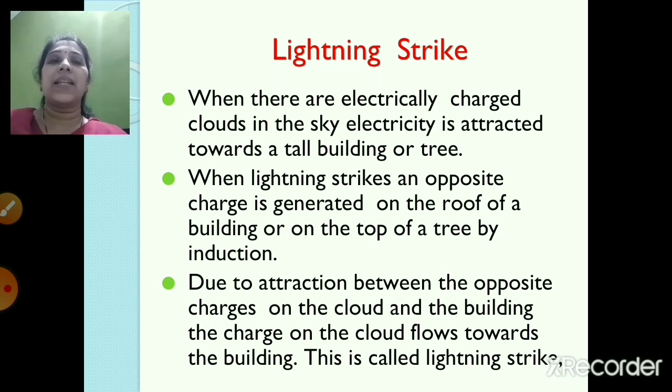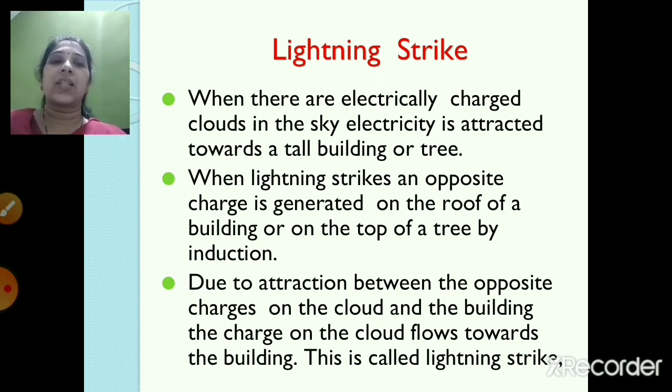And then when lightning strikes, an opposite charge is generated on the roof of a building or on the top of a tree by induction. So when this lightning occurs, what happens? An opposite charge is generated. And where is it generated? On the roof of a building or on the top of a tree. And this happens because of induction.